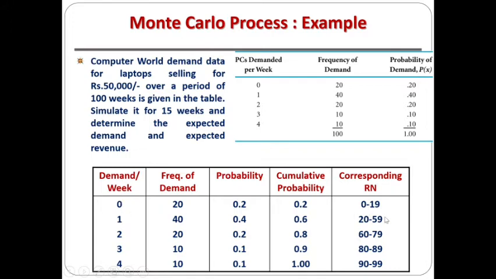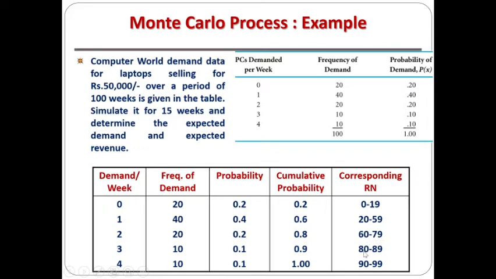And for the second demand, we have to start from 20 and we can go up to the cumulative probability, that is 0.6, means we are going to have 2-digit random numbers. So it is actually 60 minus 1, so 59. Then the next one is 60 to, here it is 0.8 means 80, so 60 to 79.